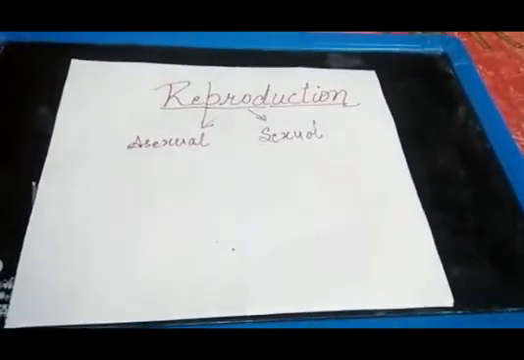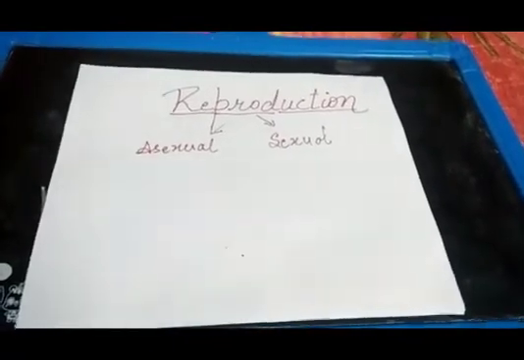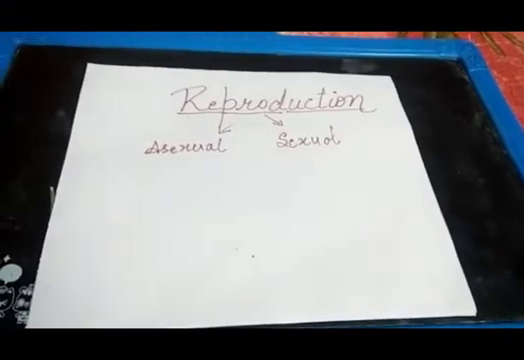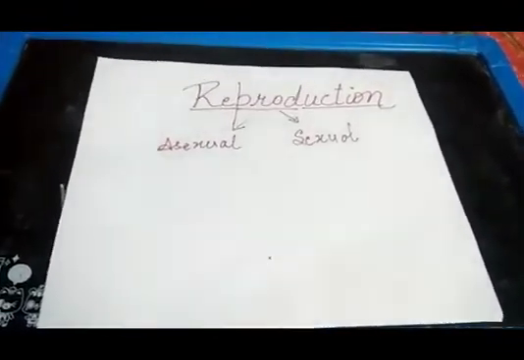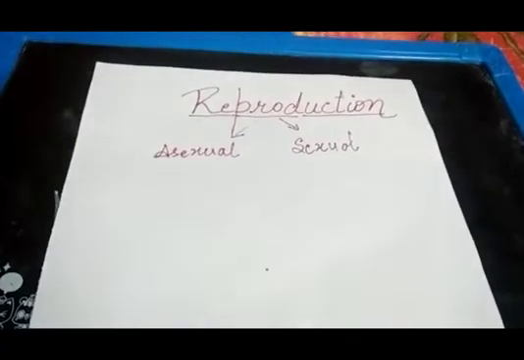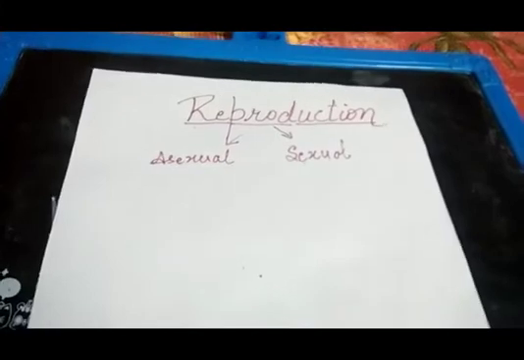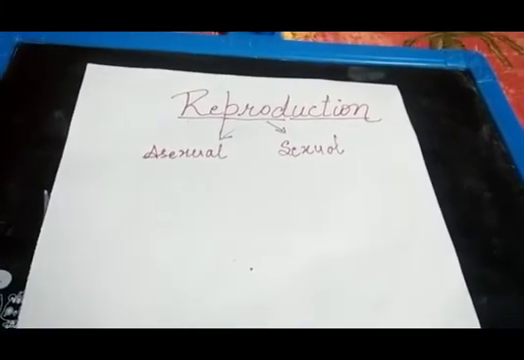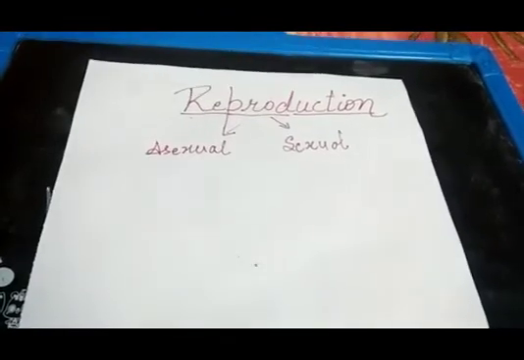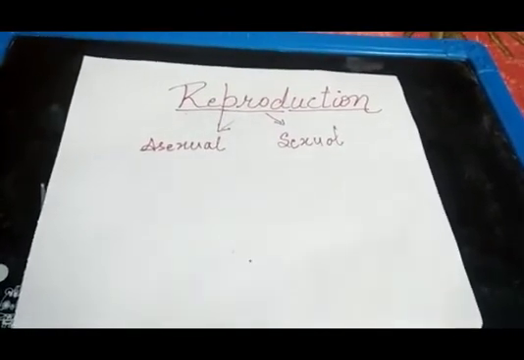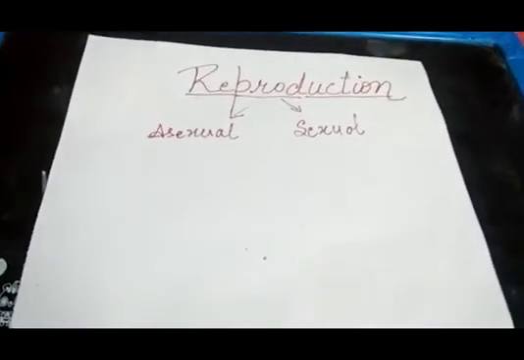There are two types of reproduction, asexual and sexual. Let us first see asexual mode of reproduction. In asexual mode of reproduction, only one individual is involved. It mostly takes place in lower organisms. It is not a complex process. Here, the offspring which are formed are identical and very little variation is formed.